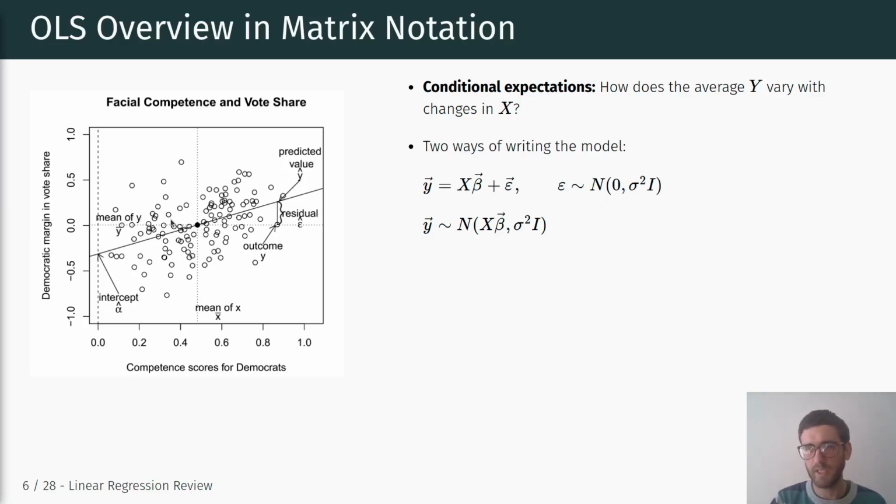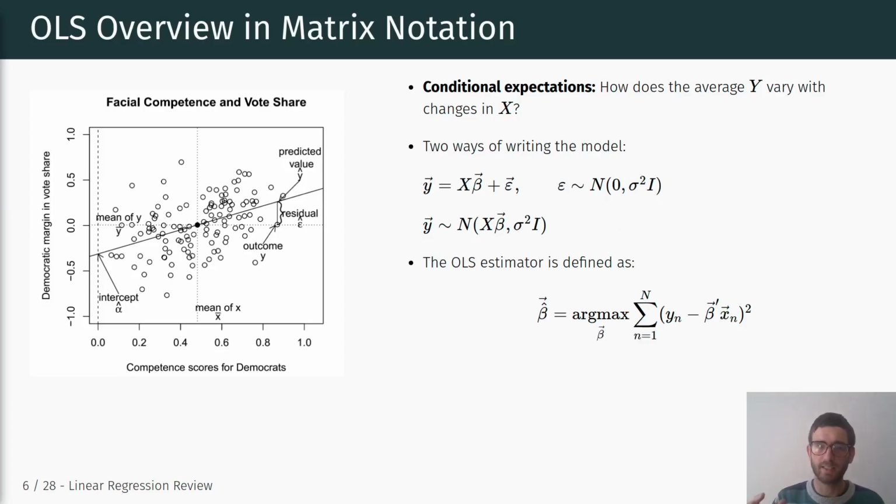And one thing we have shown, and this is again all a review from last semester, is that we can define the OLS estimator as minimizing, and it says here argmax. Of course, this should be argmin. I'm going to fix that when I upload the slides. We're minimizing the sum of squared residuals. So y_n minus beta prime x_n, that's the residual between the observed y and the y hat. We take the difference between our observed y and the y hat, that's the residual, we take the square, and we sum that up over all individuals.